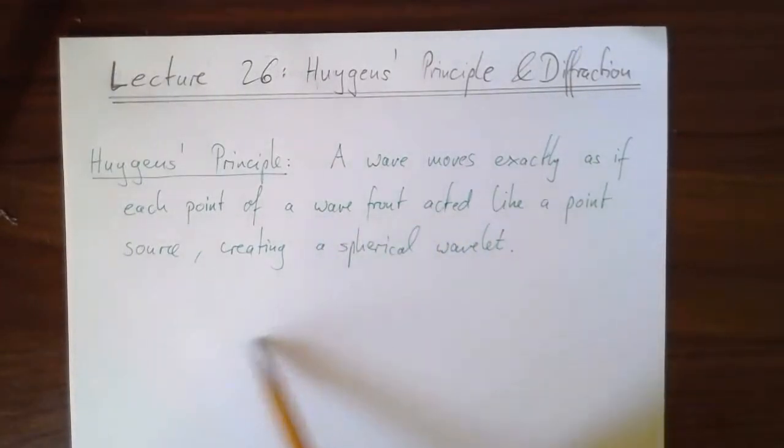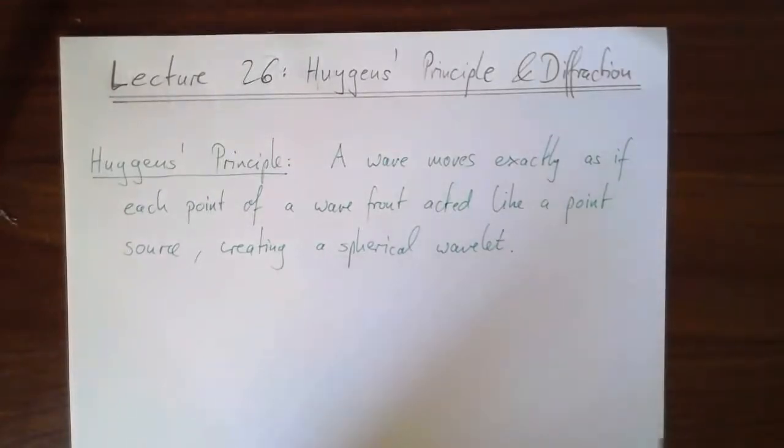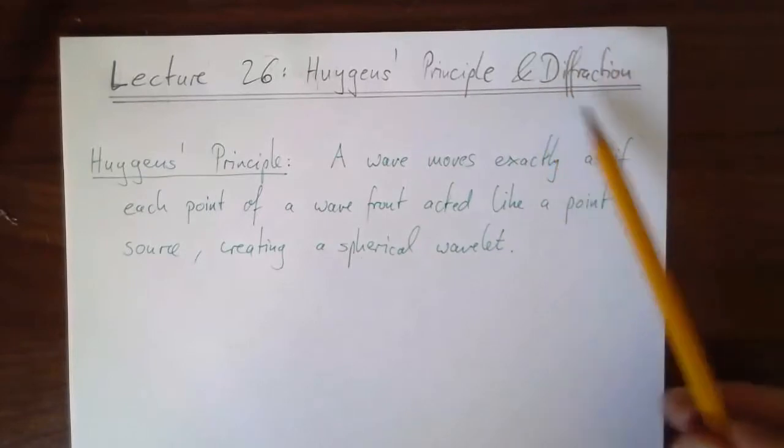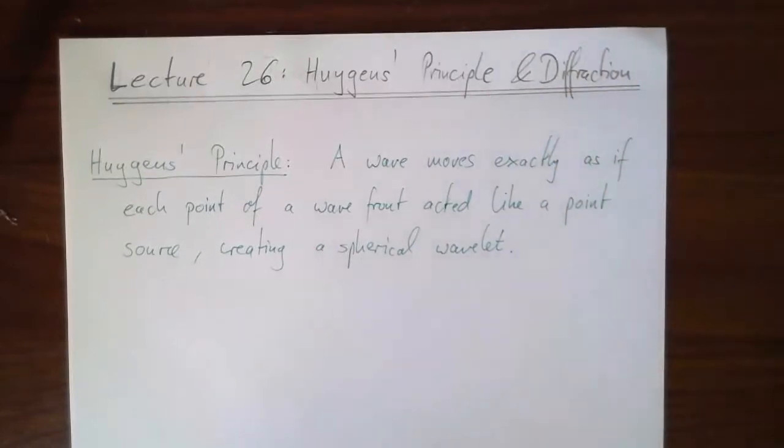So you look at the ocean and there are all these wave crests, you draw lines along the wave crests, and the way these waves spread out is exactly as if each point on a wave crest acted like a point source, creating a wave going in all directions. That is not obvious, because the waves are not sort of going in all directions all the time. But I'll show you how that principle recreates what we know of how waves spread out, and then we can apply it to something new, namely to explain this phenomenon called diffraction.